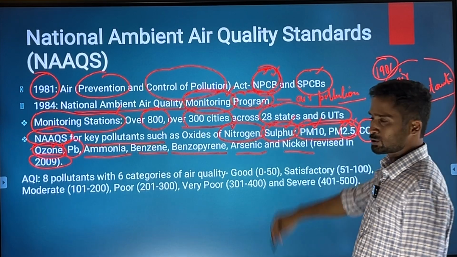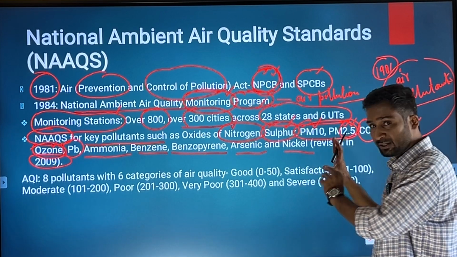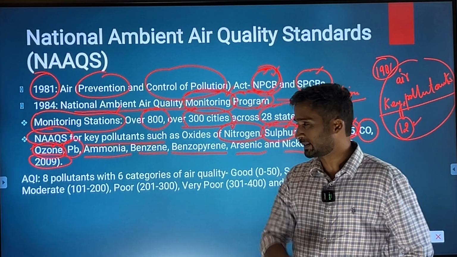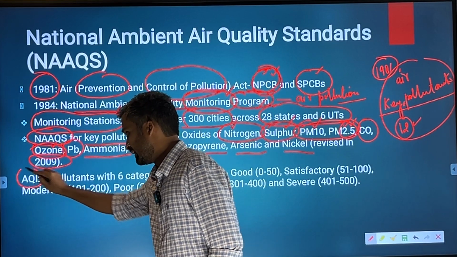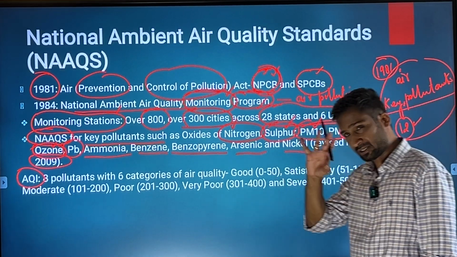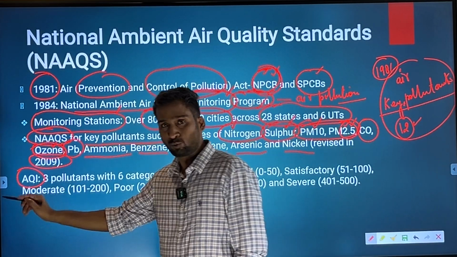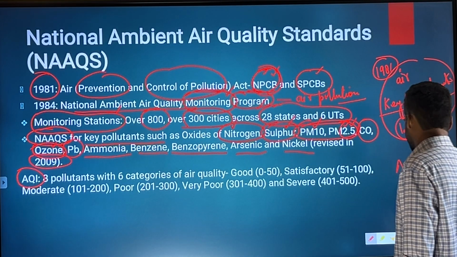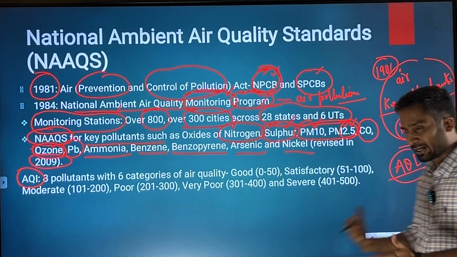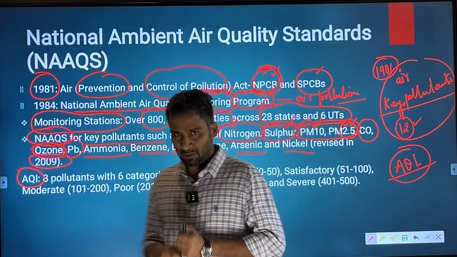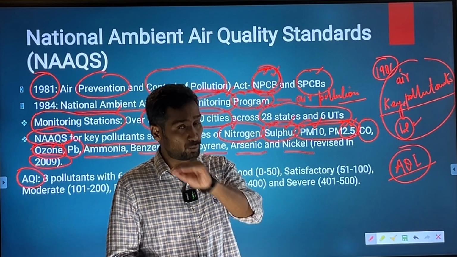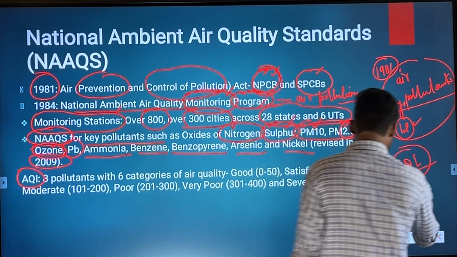Then you need to also understand that these are the 12 key air pollutants under NAAQS. But there is something else, there is something called AQI. So AQI was launched in 2014, Air Quality Index. This Air Quality Index is also trying to monitor the pollution level in the atmosphere, but it is recognizing only 8 pollutants.